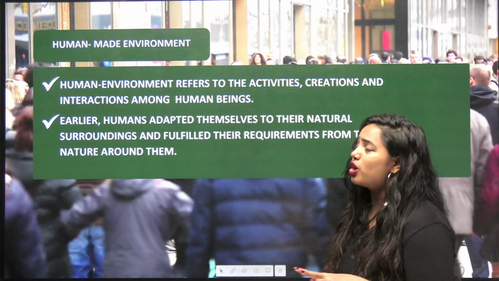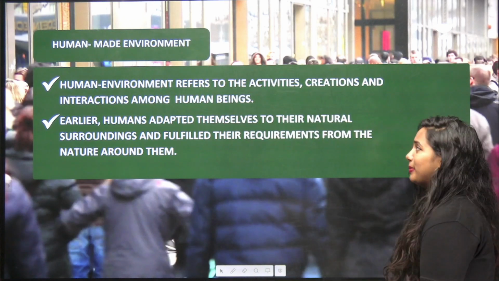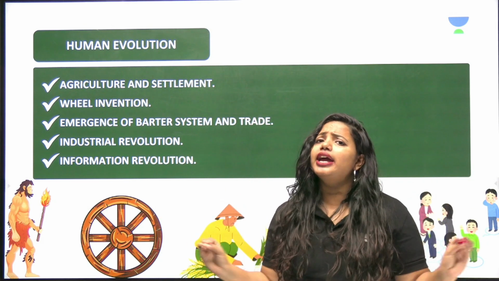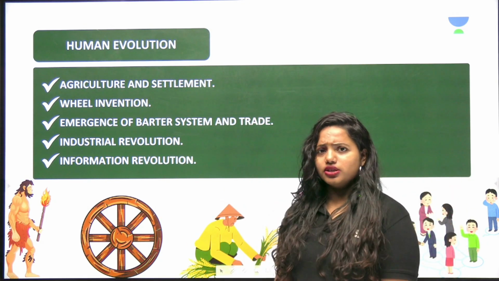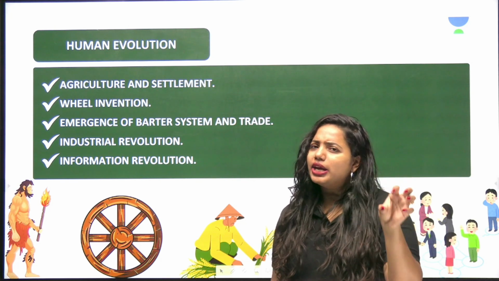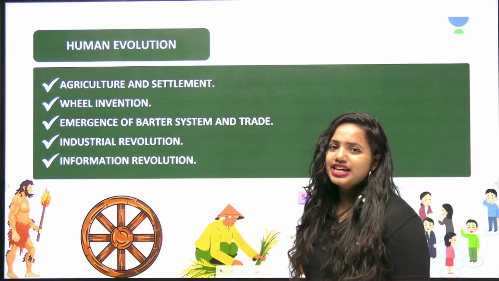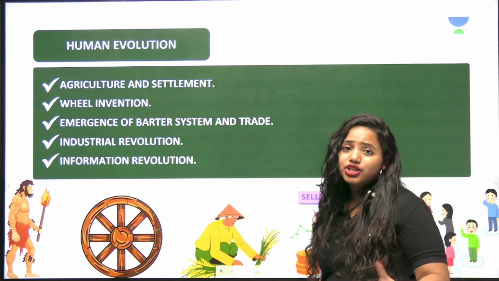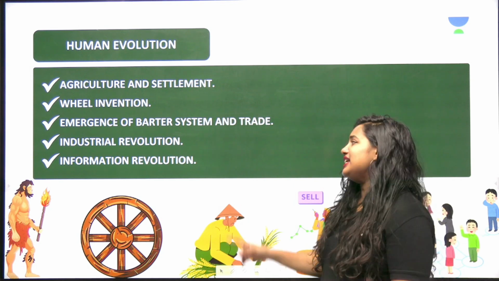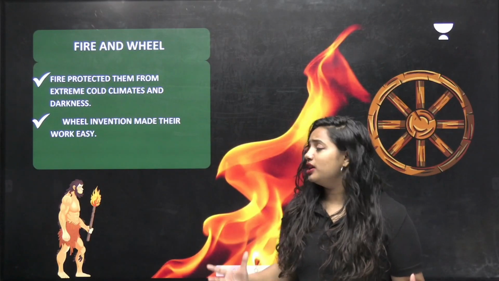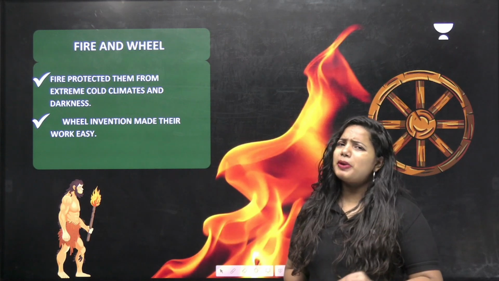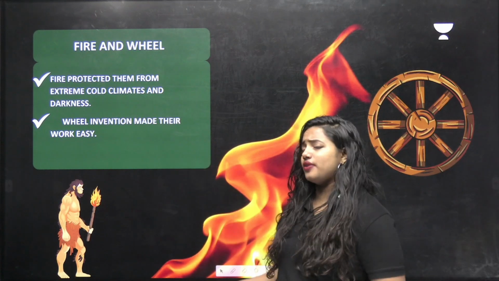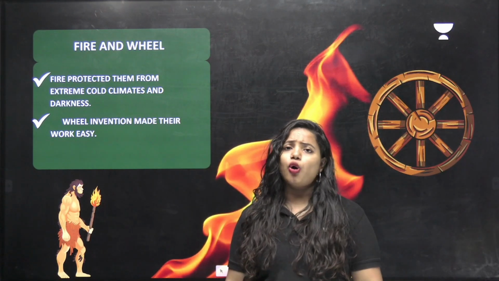So now we are going to talk about a few more things about it. Let's learn it one by one. So when you talk about humans, humans have made such a great evolution throughout these years. But what are the major inputs in this evolution? Look at it. Agriculture and settlement, wheel invention, emergence of barter system and trade, industrial revolution and information revolution. Early men found fire and this made a huge impact on the evolution too. So wheel invention is another discovery which made such a great milestone in the whole evolution.